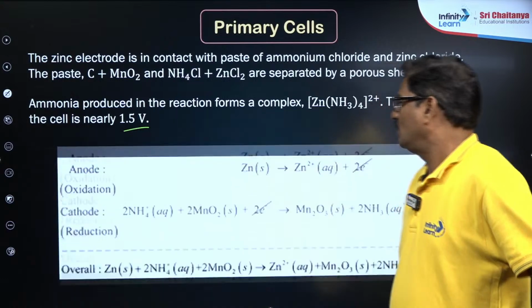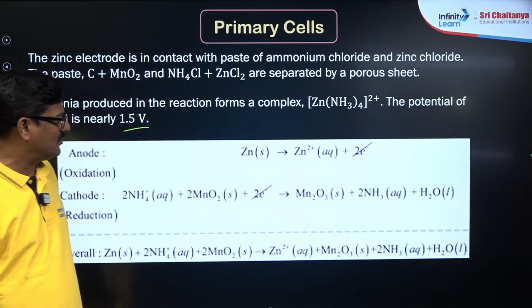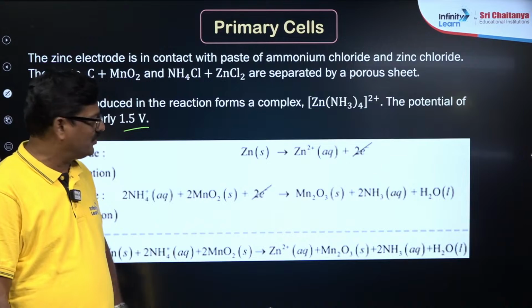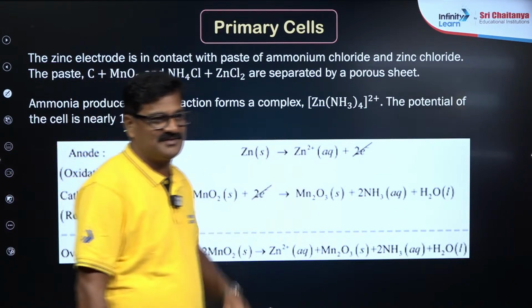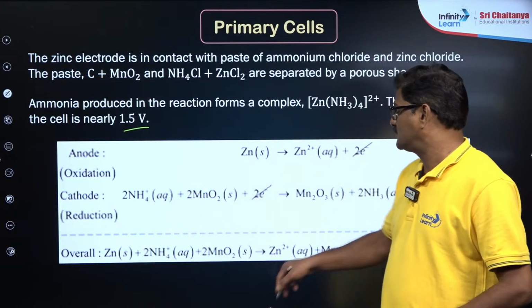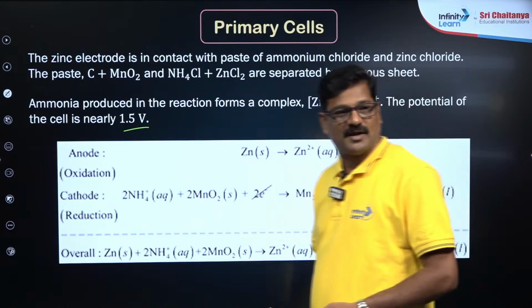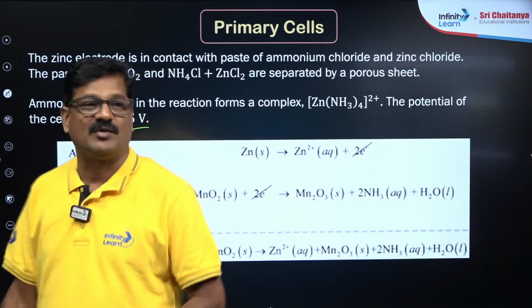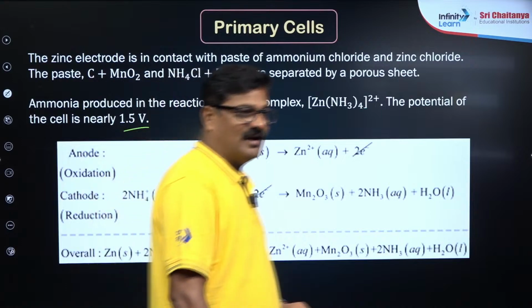Okay. So the reactions that are taking place for the battery: zinc gives 2 electrons and forms zinc 2 plus, and also ammonium plus and MnO2 give Mn2O3 and ammonia, and this is your overall reaction. That is what you call the Leclanche cell or a dry cell.